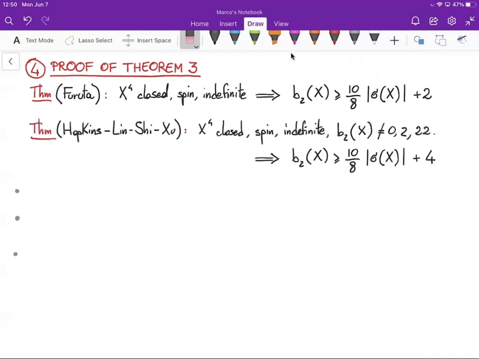There is an improvement of that theorem by Hopkins, Lin, Shi, and Xu, where the plus 2 is upgraded to a plus 4 as long as b2 of X is not 0, 2, and 22.